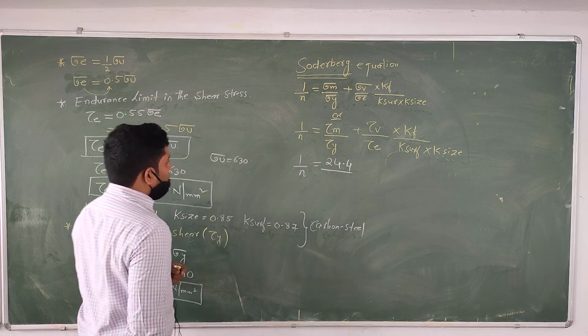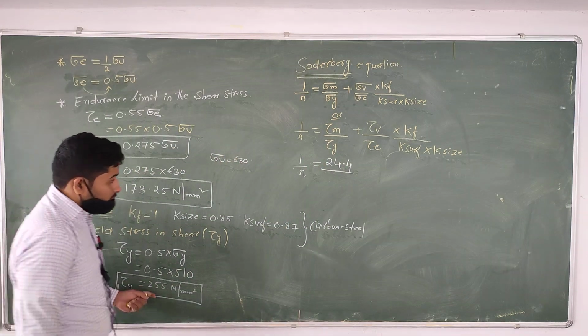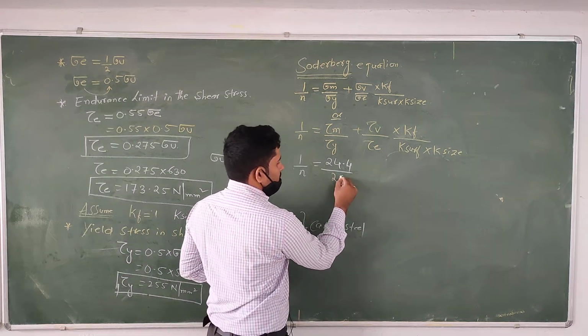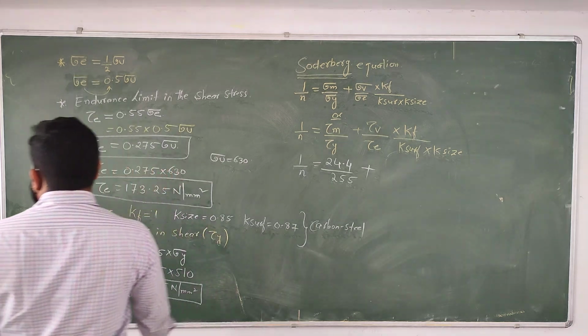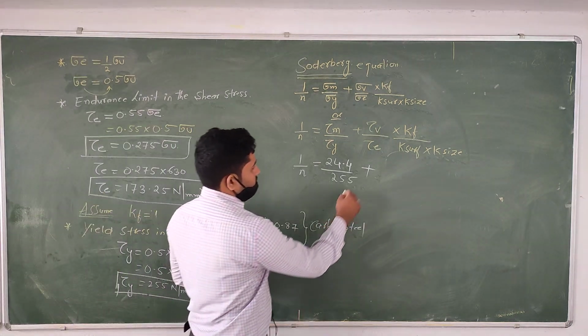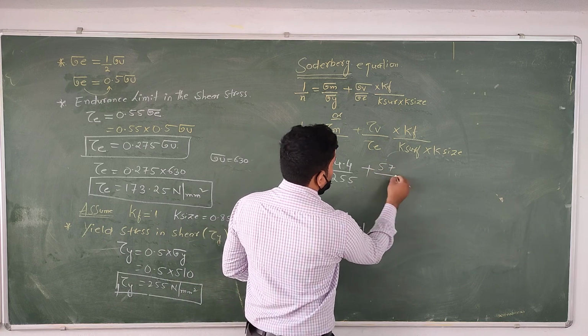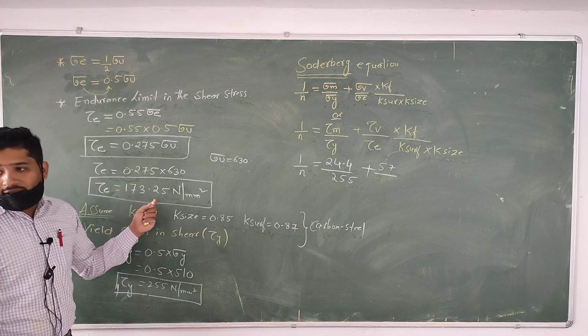Tau y value, how much? 255. Plus tau v, the variable stress, how much did we get? 57. And tau e, how much did we get here? 173.25.